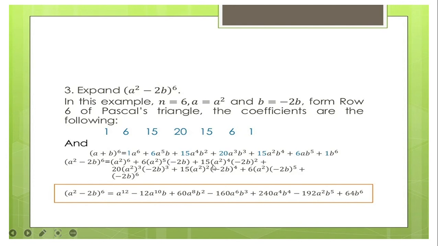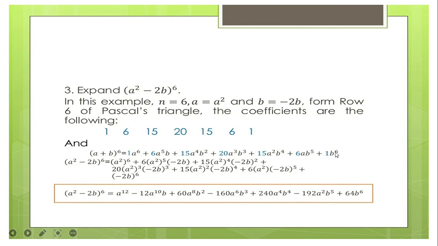Plus 15, a to the power of 2 to the power of 4 times negative 2b to the power of 2. Plus 20 times a squared to the power of 3 times negative 2b to the power of 3, plus 15a squared to the power of 2 times negative 2b to the power of 4, plus 6 times a to the power of 2 times negative 2b to the power of 5, plus negative 2b to the power of 6.